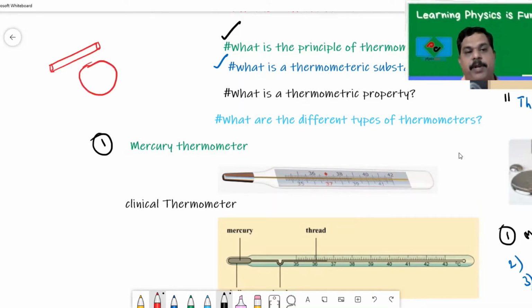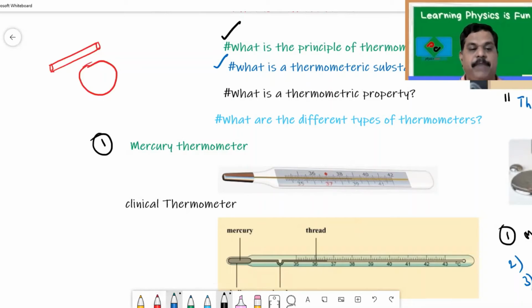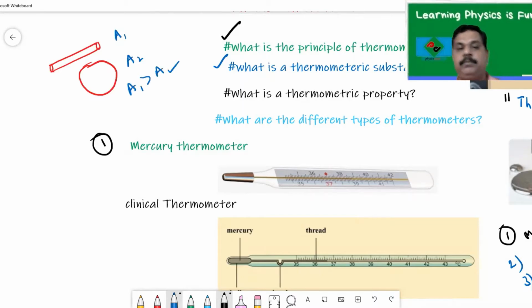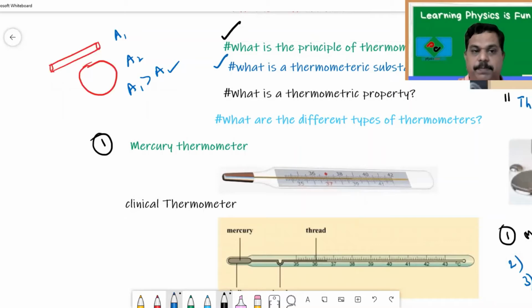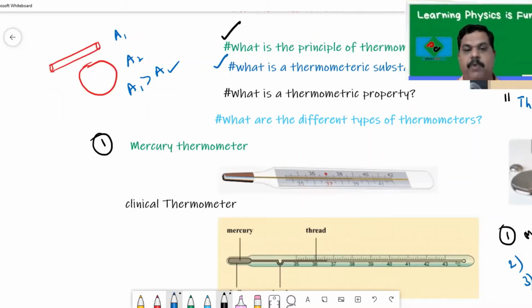One important point you should understand is that the surface area of the cylinder is more than the surface area of a sphere. So when compared to the sphere, the surface area of the cylinder will be more.